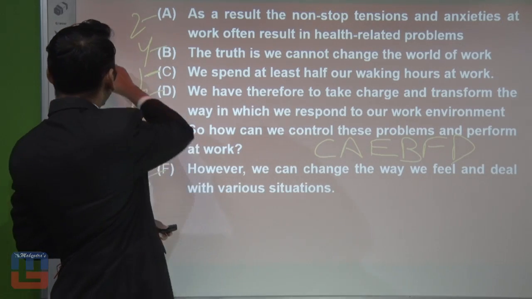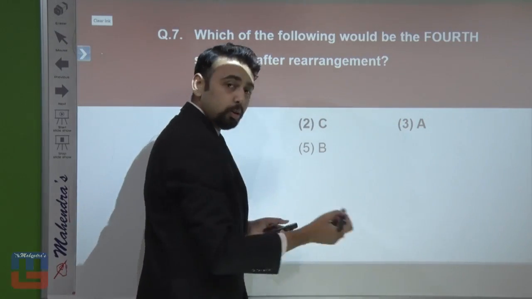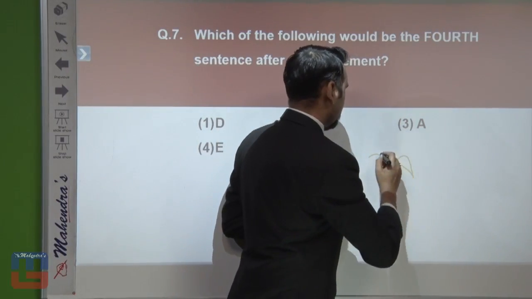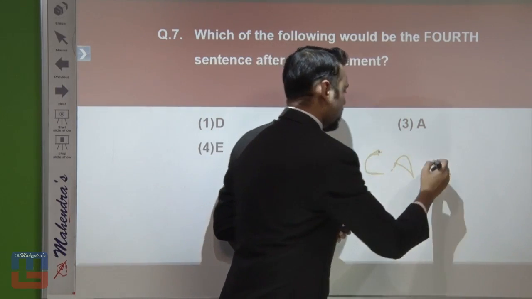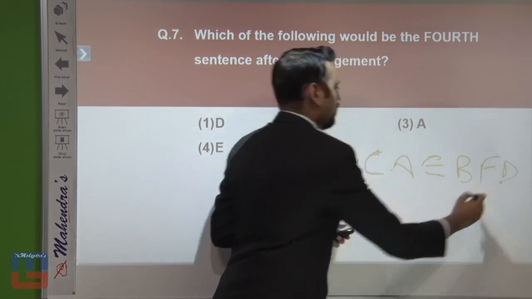Alright, so let's just move to the next one, C, A, E, B, F, D. So let me just write that order over here, else I might just forget it. So C, A, E, now B, F, D.